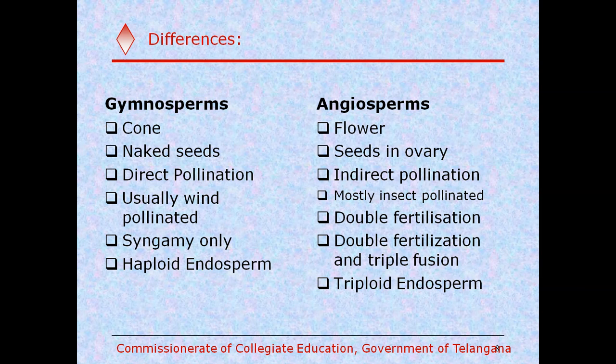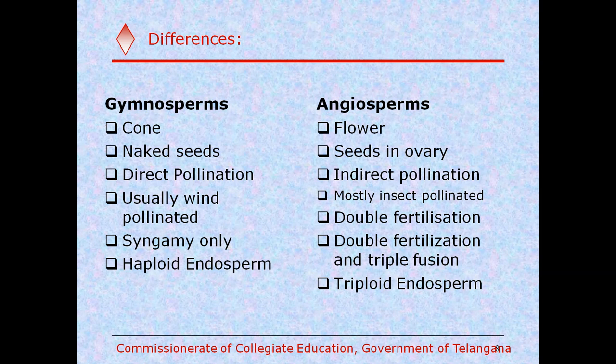And in gymnosperms, we usually find wind pollination, as the pollen is released spontaneously as a cloud in the wind. So they go by the wind direction and reach the ovules for direct pollination. This is called wind pollination, or anemophily.